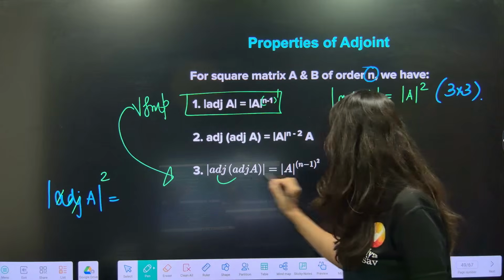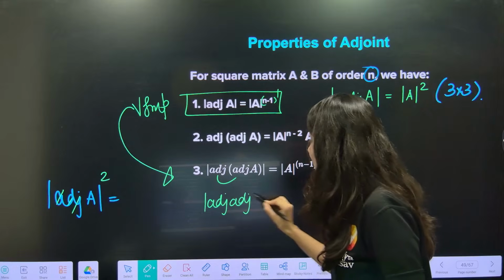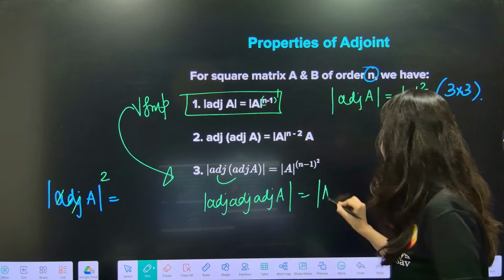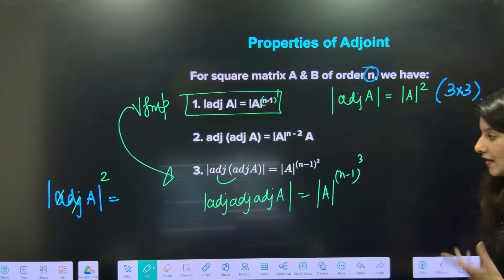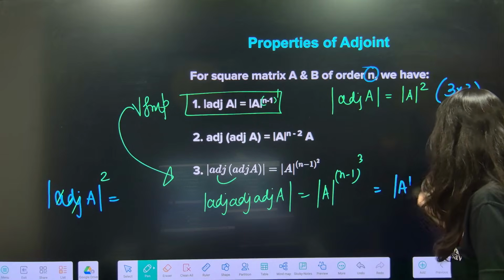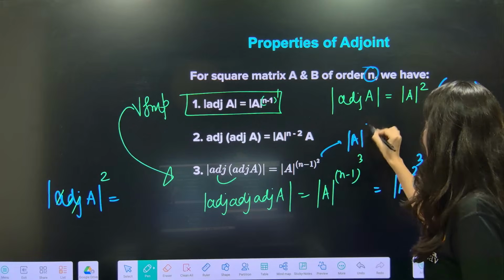If there are 2 adjoints, n minus 1 square. Now, triple adjoint, everybody: adjoint of adjoint of adjoint of A. Tell me the property. Determinant A power n minus 1 cube. And when the order is 3 cross 3, determinant A power 2 cube. Here, determinant A power 2 square.